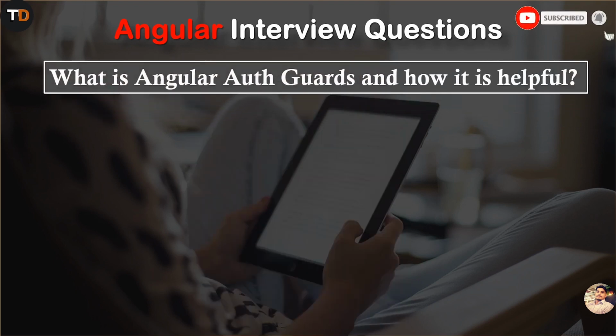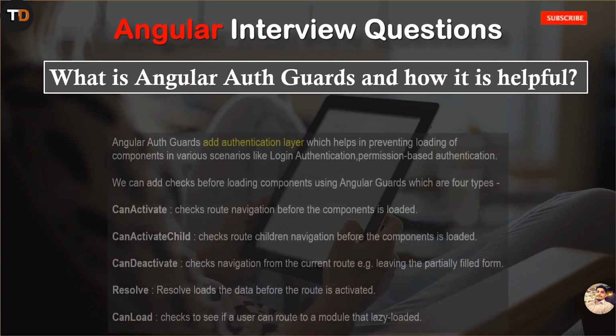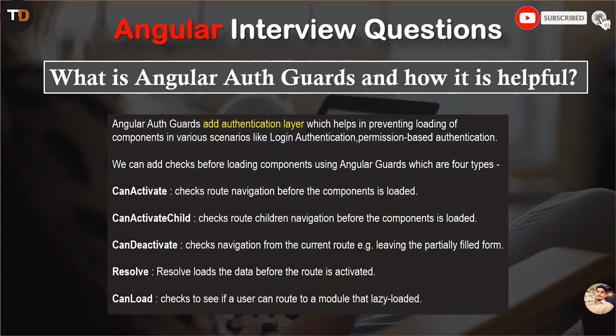Okay guys, next question. What are Angular auth guards and how are they helpful? Angular auth guards add an authentication layer which helps in preventing loading of components in various scenarios like login authentication and permission based authentication. We can add checks before loading components using Angular guards, which are of 5 types. First, CanActivate, second, CanActivateChild, third, CanDeactivate, fourth, Resolve, fifth, CanLoad.